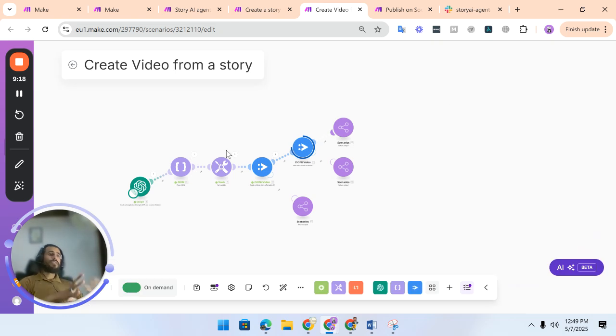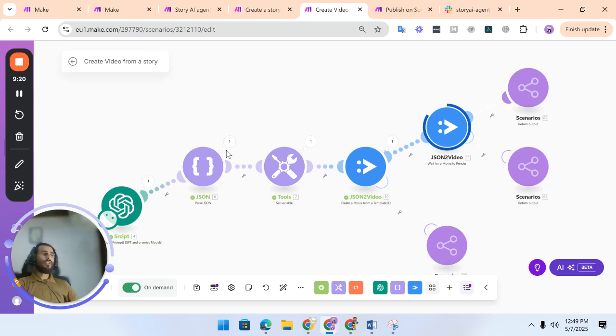So this is creating a scenario. This is creating a video. Right now the AI agent is running and creating the video. Once the video is created, it will send the output back to the AI agent, and the AI agent will send it back to the Slack channel: your video is ready. If there is any error, it will simply push a message that says, hi, I was not able to create a video, and this is the error.